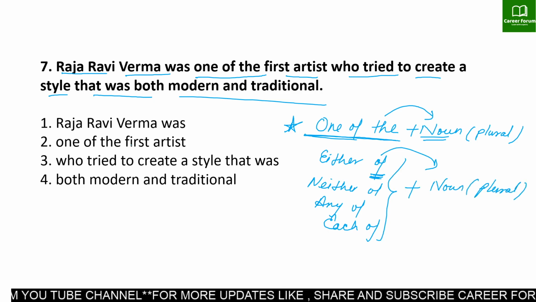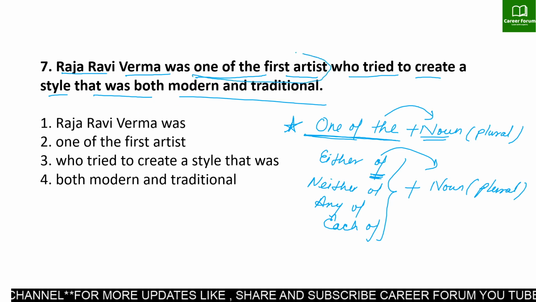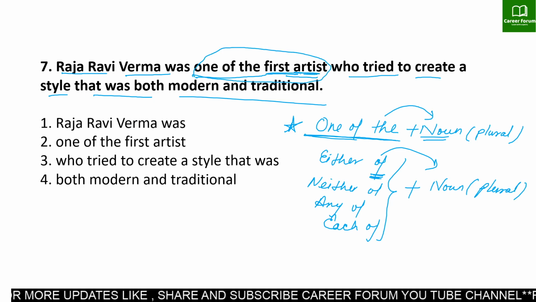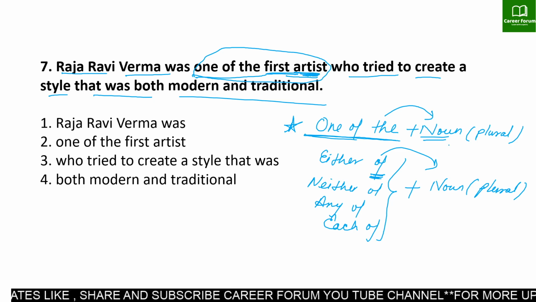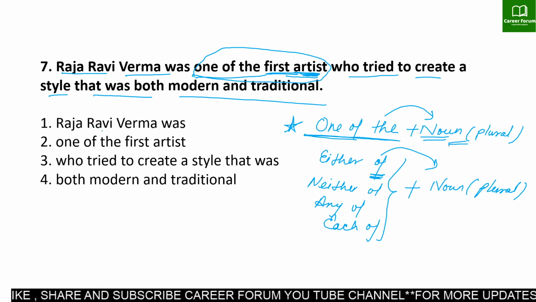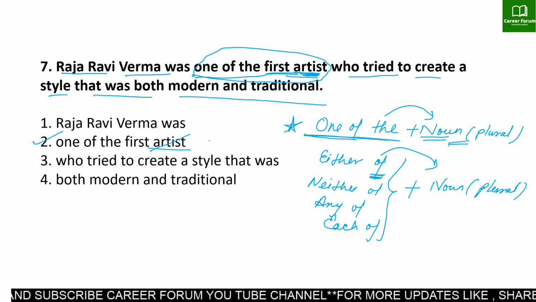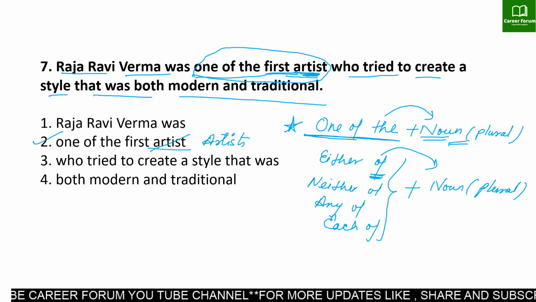If we look at the sentence, it says "one of the first artist." The error lies here: this "artist" is in singular form, whereas we need the plural. The error lies in the second part, and "artist" has to be "artists." Am I clear?